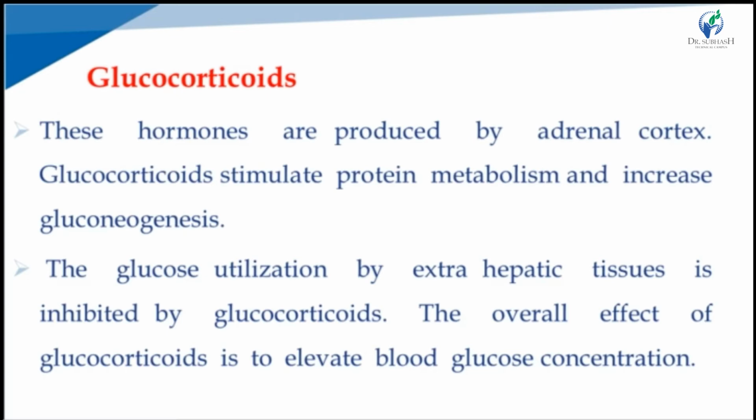The glucose utilization by extrahepatic tissue is inhibited by glucocorticoids. So the net effect is elevated blood glucose concentration in our body. Glucocorticoids are hyperglycemic hormones.